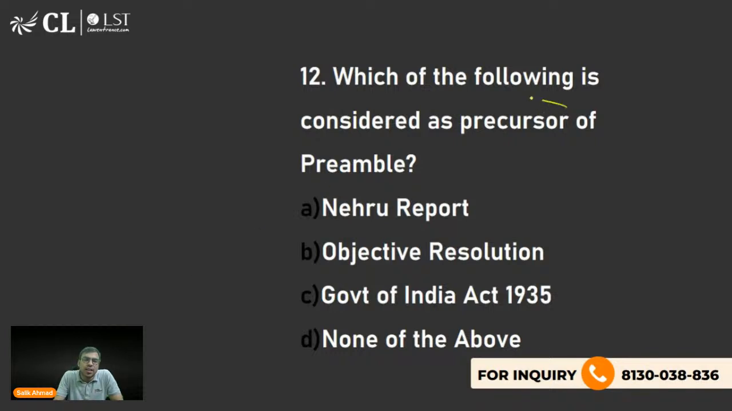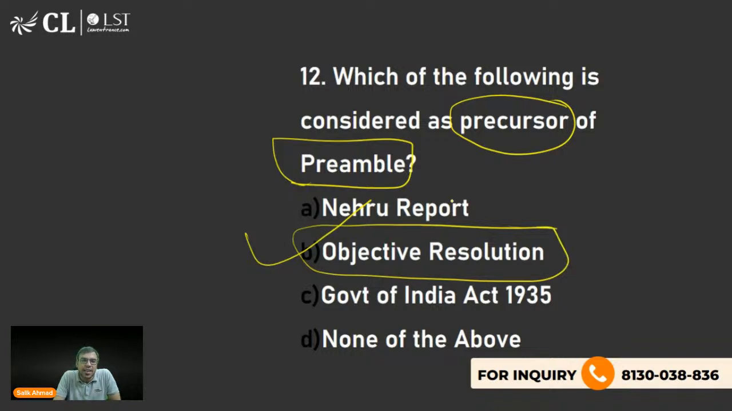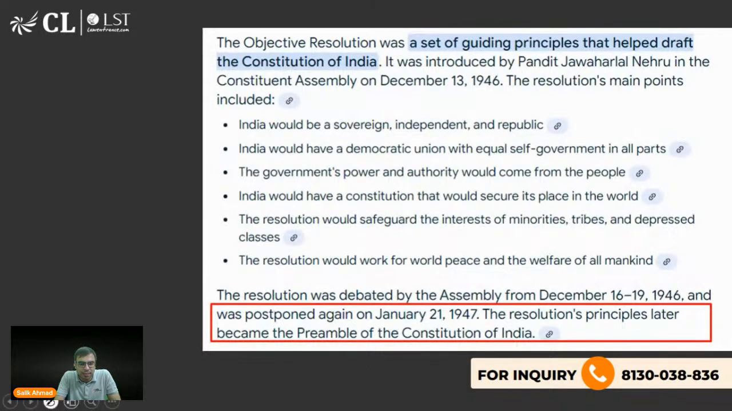प्रीकर्सर मतलब क्या होता है? मतलब इससे पहले वो था, means preamble has replaced this. So means it was doing the job or work of more or less preamble. Yes, Ayush, Dhruv and Mishika is saying B, objective resolution, which was initiated by Pandit Jawaharlal Nehru in actually the Constituent Assembly. Yes, Mishika, Deep, Takshi, Dhruv, you all are right. B is the right answer to this question. है ना? Constituent Assembly में on 13 December 1946. ठीक है.